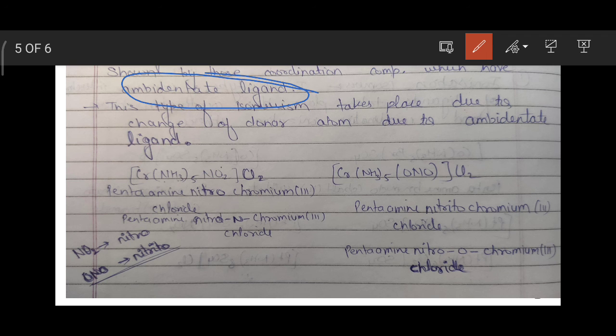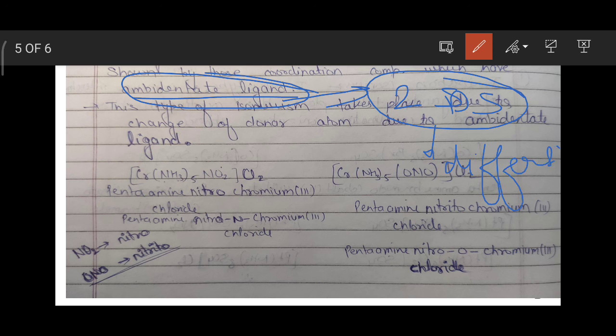A ligand having the same molecular formula but different connectivity, that is, a ligand having two donating sites. These two donating sites must be different, and donation is done by only one site at a time.